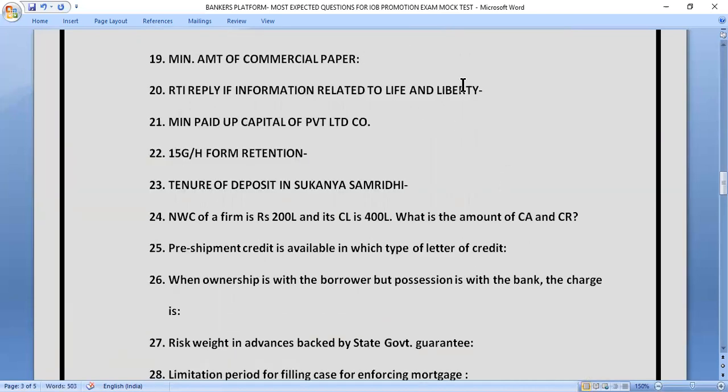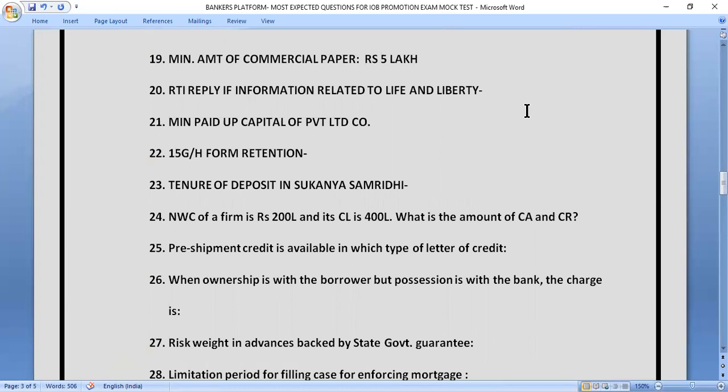Question number 19. What is the minimum amount of commercial paper? So the minimum amount for which commercial paper can be issued, that is rupees 5 lakh. Rupees 5 lakh.